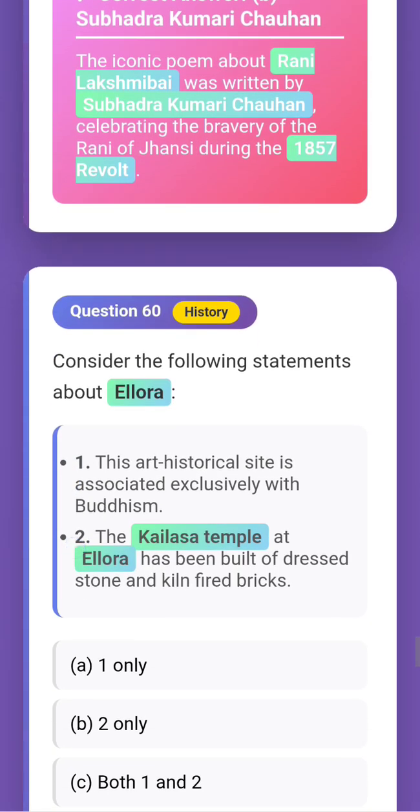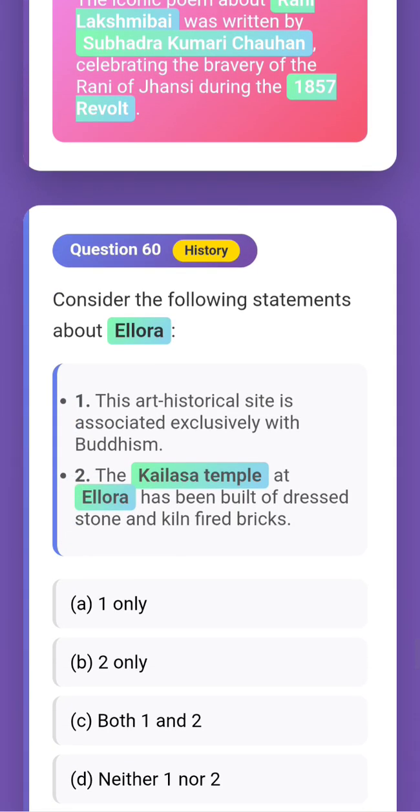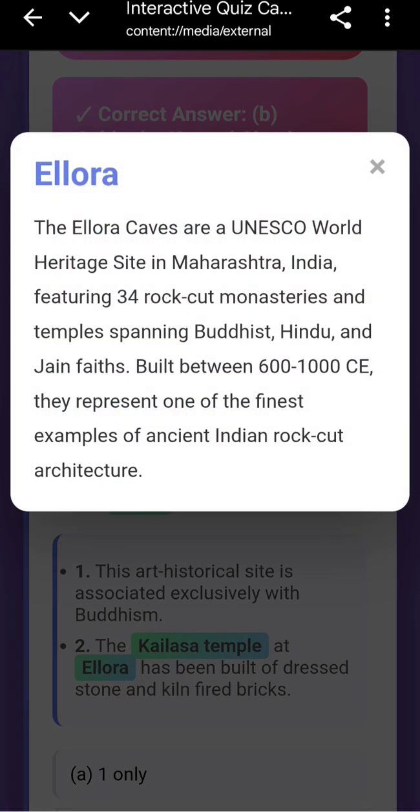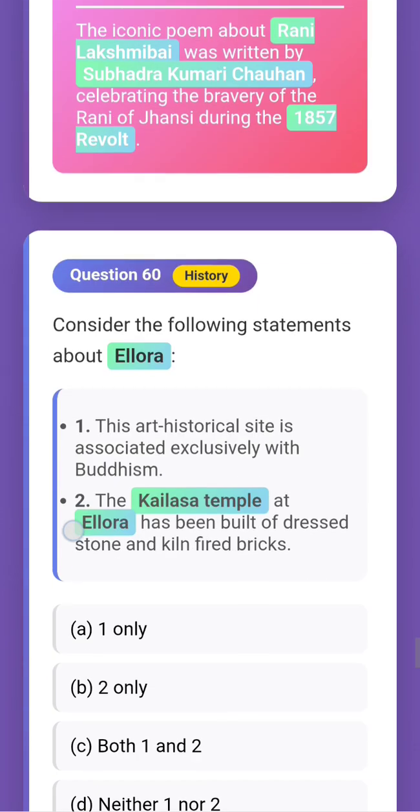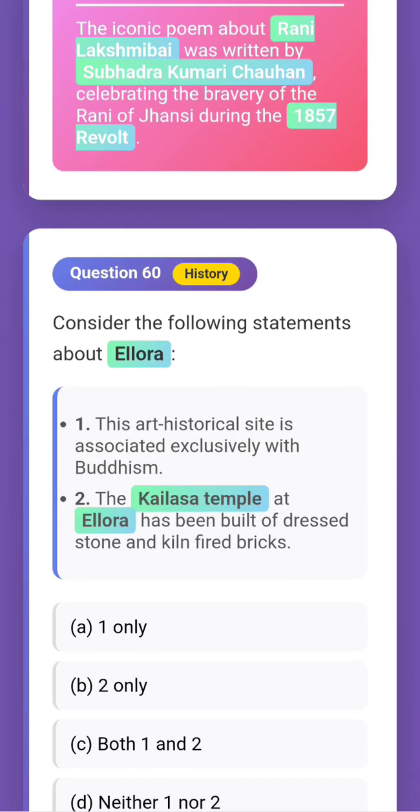And next question. Consider the following statements about Ellora. Ellora Caves, okay, the definition: the Ellora Caves are a UNESCO World Heritage Site in Maharashtra, featuring 34 rock-cut monasteries and temples spanning Buddhist, Hindu, and Jain faiths, all three. Built between 600 and 1000 CE, they represent one of the finest rock-cut architectures. This site is associated exclusively with Buddhism? No, it is also associated with Jainism and Hinduism.